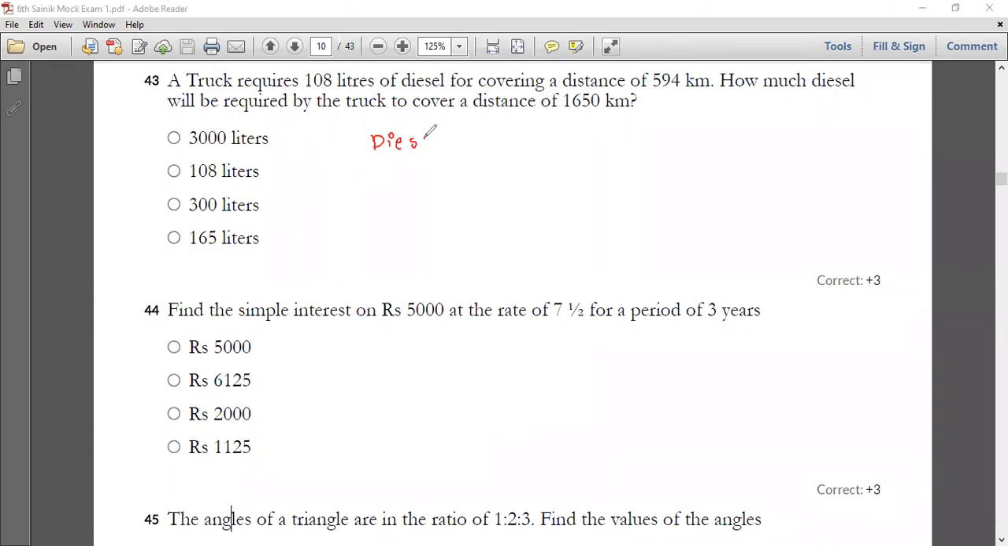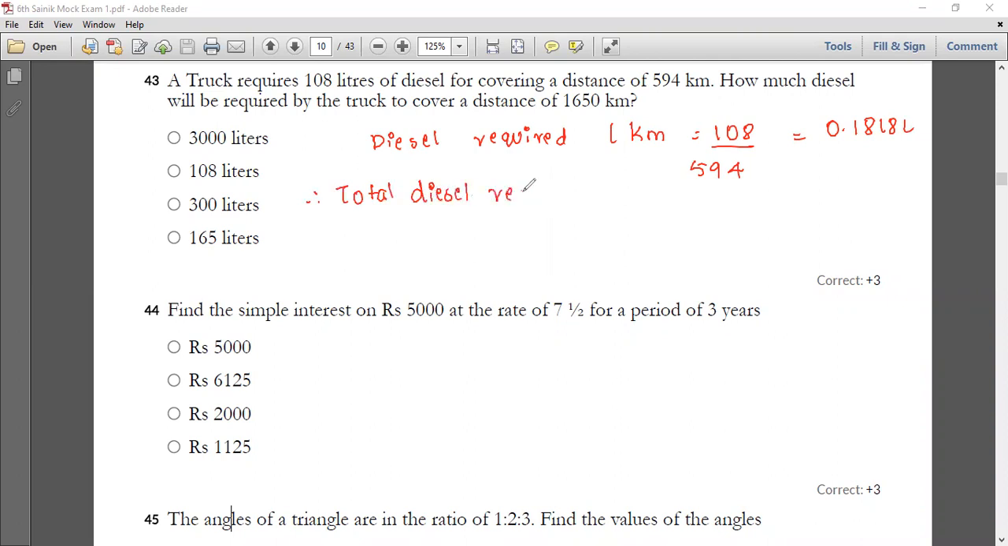Diesel required per kilometer is equal to 108 divided by 594. You're gonna get 0.1818 liter. Okay, so therefore I can tell the total diesel required. What is the total diesel required? That is equal to 1650 into 0.1818. You're gonna get 300 liters when you multiply these two numbers. So I can tell my option C is the correct answer.